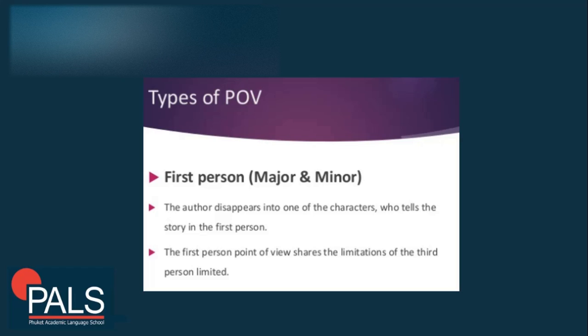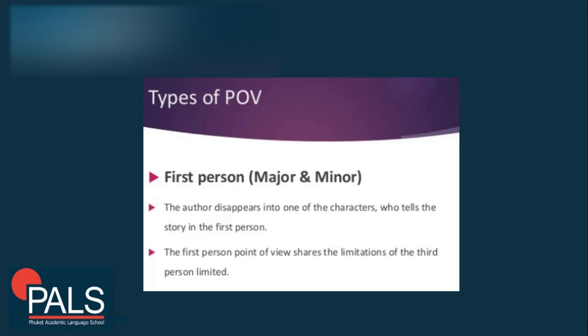Of course, this is fiction, but the feel of the point of view is that it seems like the writer is part of the story, or the writer is also a character of the story. They make it feel that way, but that doesn't necessarily mean that this is something that happened in the real life of the writer.